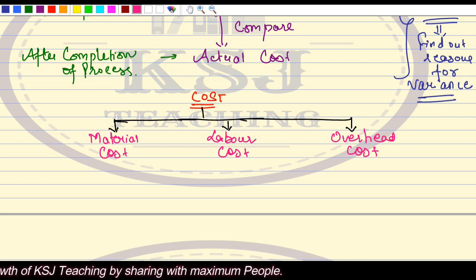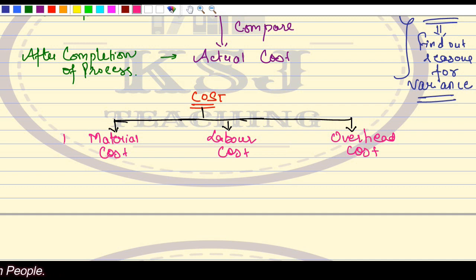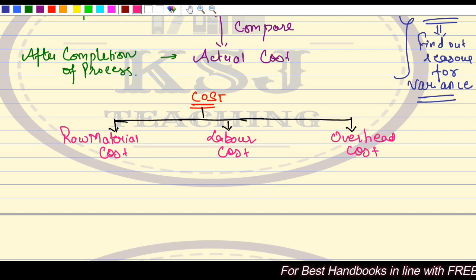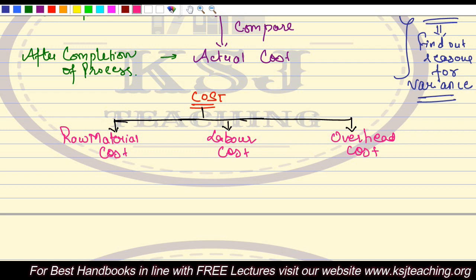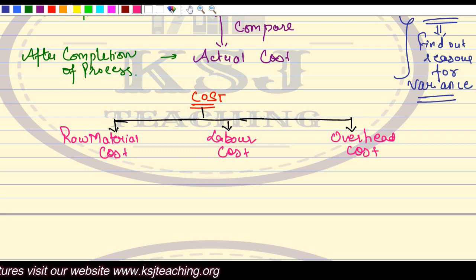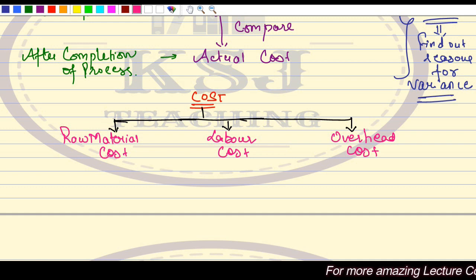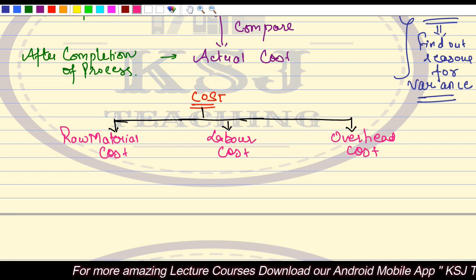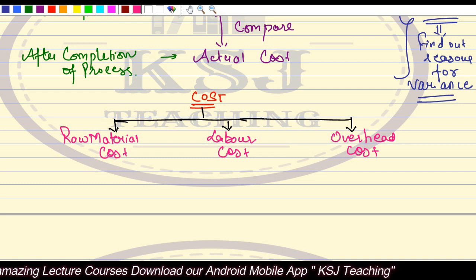We will try to set the standards for the material cost and then compare it with the actual cost, right? Material means the raw material cost. So first we will set the standards for the raw material, how much raw material is to be consumed and what will be the price of that raw material, and we will compare it with the actuals. What is the actual quantity of raw material that has been used? What is the actual price at which it has been procured? What is the actual cost? If there is a variance, we'll try to find out the reasons for that variance, right?